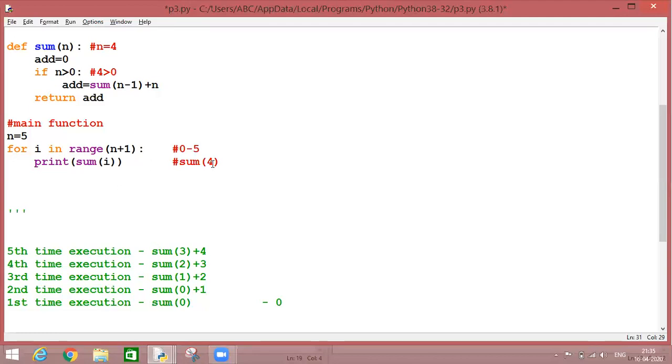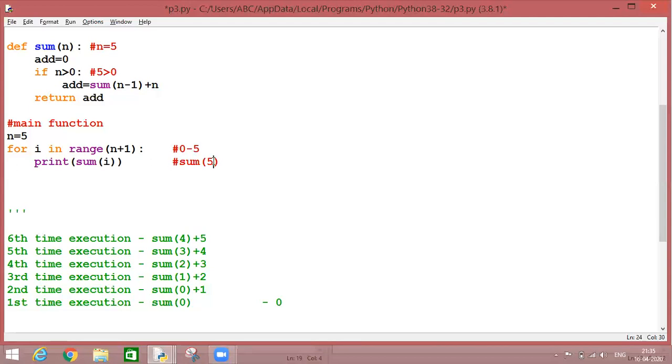Now again, I will be incremented by 1. It has become 5. Now 5 is within the range. Of course, we are going over here. Now here we are checking 5 is greater than 0 or not. Condition becomes true. It is greater than 0. Now here, the execution takes place 6th time as well. This time again I'll get the equation as sum of 4 plus 5.